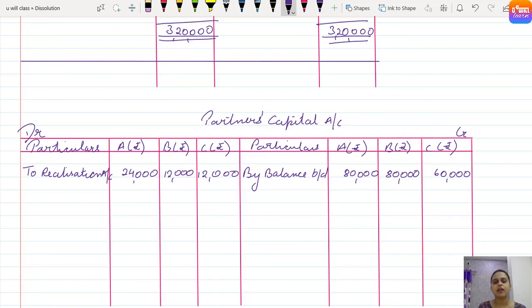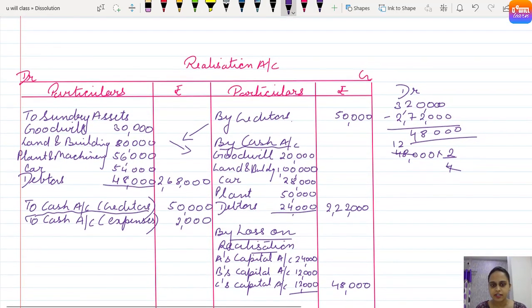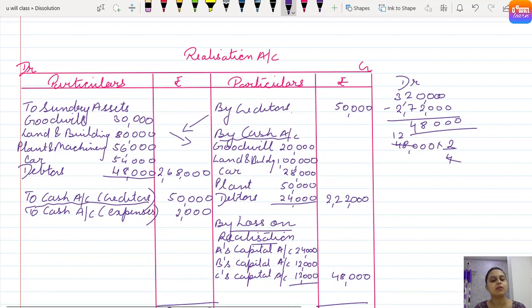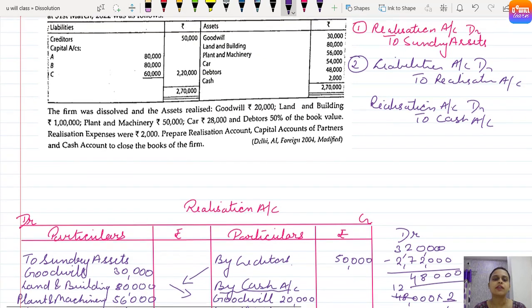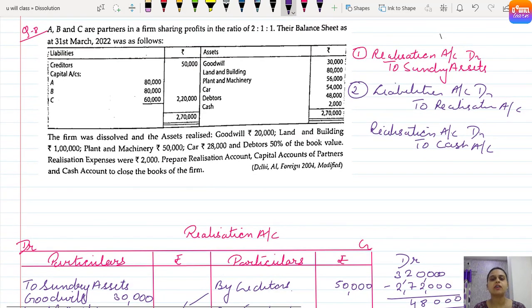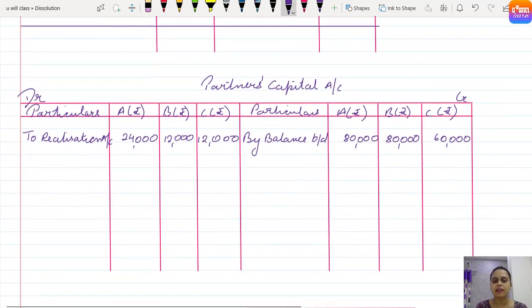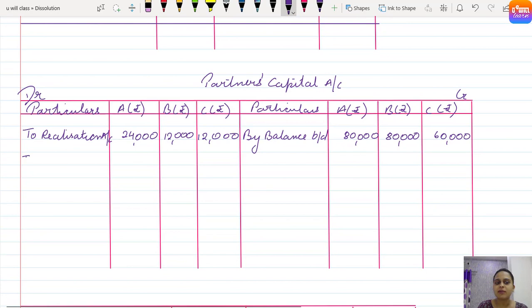Here everyone, done. Nowhere else has the word realization account or partners capital come, and also there is no general reserve, accumulated profit, accumulated loss or any fictitious asset to be distributed among the partners. Clear? Come on, now let's find out the balance. Whatever balance is left, that partner takes home.